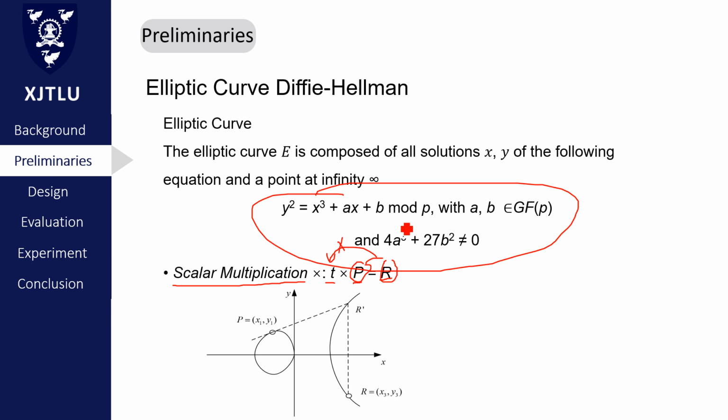t. So, in asymmetric cryptography, we can set this constant t as a private key, and this point R as a public key. Let's see the detail of that.